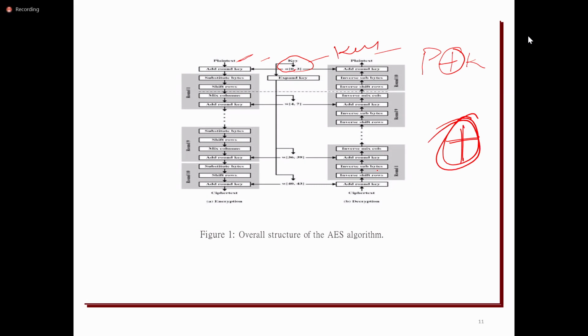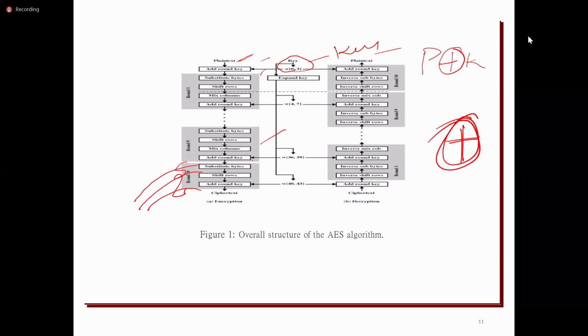Once the XOR operation is performed, it is given to round 1. In round 1, it performs substitute bytes, shift rows, mix columns, and add round key. These four operations will be performed from round 1 to round 9. Whereas in round 10, the last round will not perform mix columns. The last round will perform only 3 operations: substitute bytes, shift rows, and add round key.